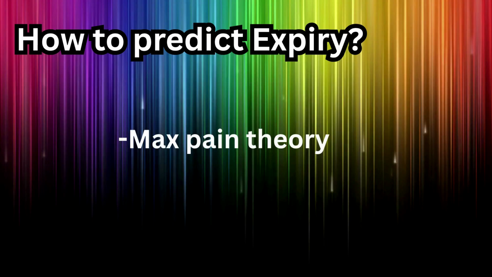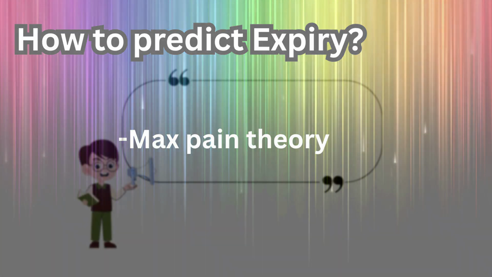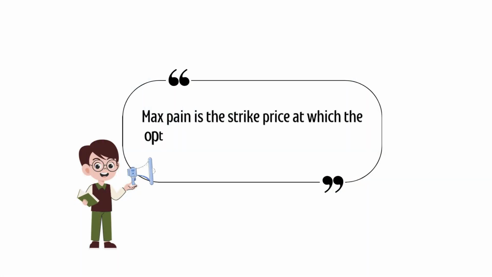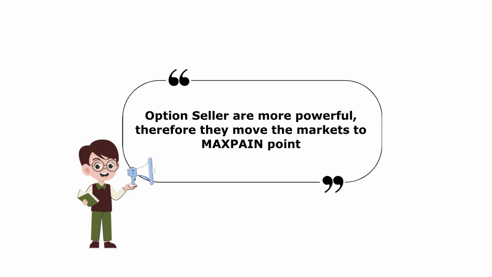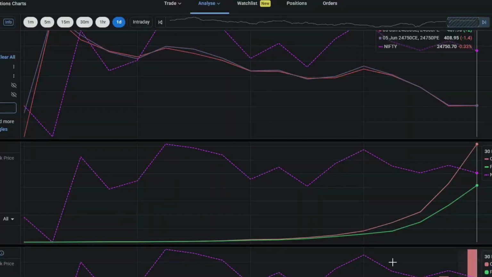Let's talk about max pain theory, one of my favorite expiry prediction tools. Let's understand what max pain is. Max pain is the strike price where option holders or option buyers collectively face the maximum loss. This idea stems from option sellers being more powerful than option buyers. They always try to pin the market into an area where option buyers face maximum loss. So this is what actually most of the time happens.